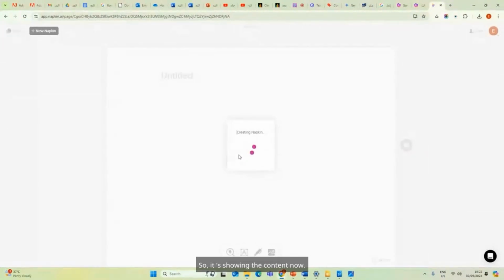So it's showing the content now. Of course, it's just taking some time. The website hasn't requested any content yet. So it's showing the content now.